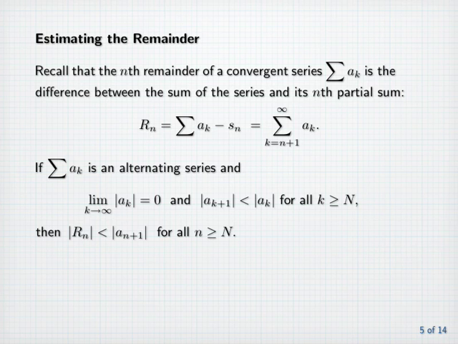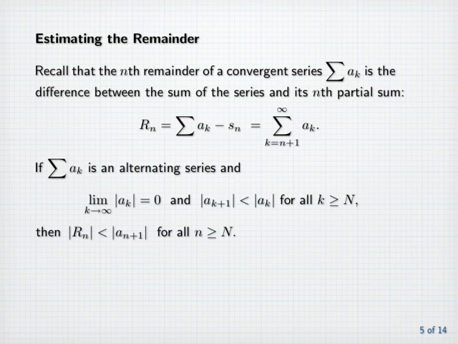Notice that the upper bound on the absolute value of R sub n here is simply the absolute value of the first term in R sub n, or in other words, the absolute value of the next term that's not included in the partial sum s sub n.